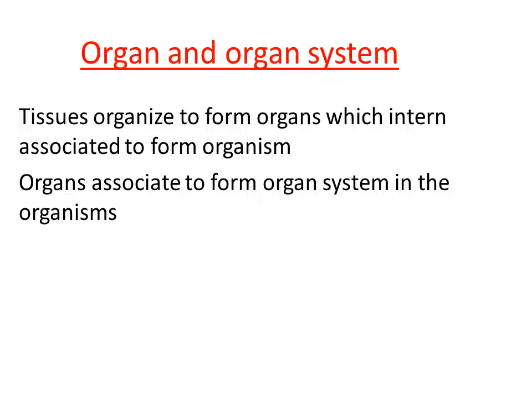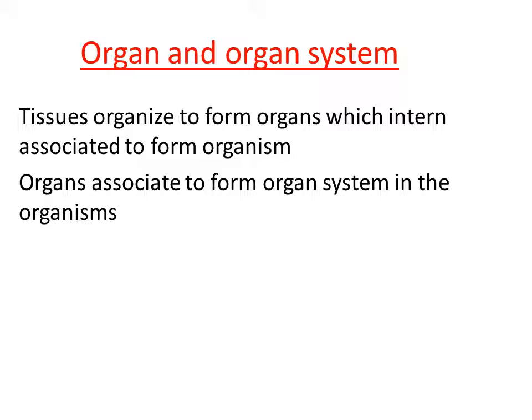Understood? Many organs in the body are interconnected with each other to form a system called an organ system. Take the example of the digestive system in our body. Why are we calling it a system? Because it is formed by the association of many organs. Many organs are present in the digestive system. It starts from the mouth and connects with the esophagus, then the stomach, then the small intestine, the large intestine, and so on. All these parts are nothing but organs. Many organs are connected here in order to form a complete digestive system.